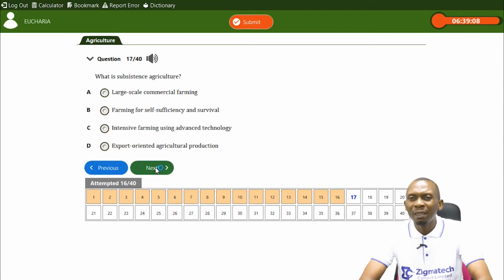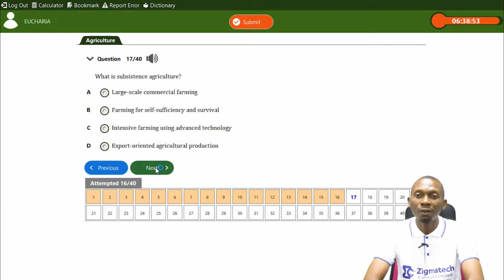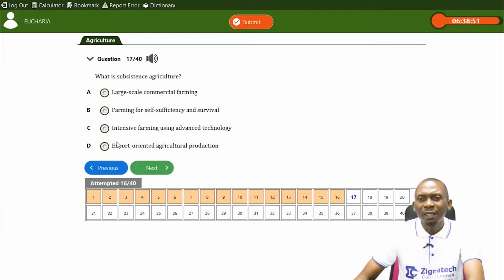No record keeping, no advanced technology, so that's not the answer. Export-oriented agricultural production. Remember, subsistence agriculture involves producing food just for the farmer and his family with little or no surplus for sale. So the answer here is farming for self-sufficiency and survival.